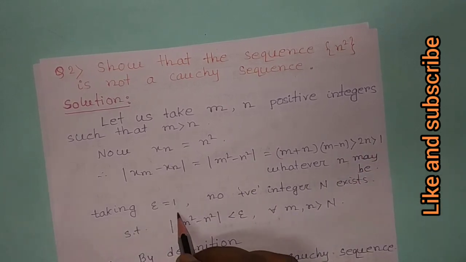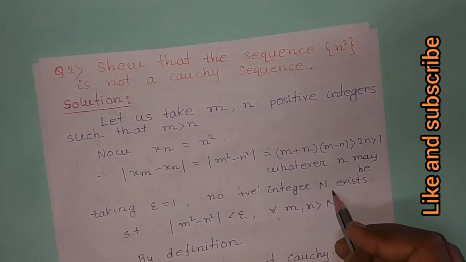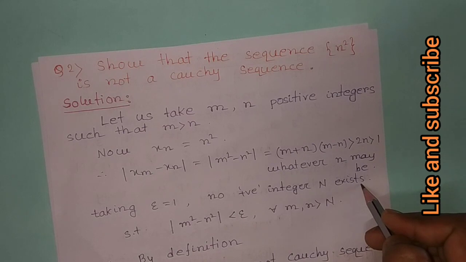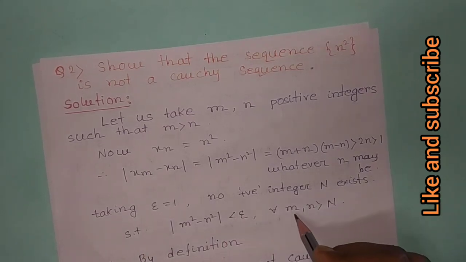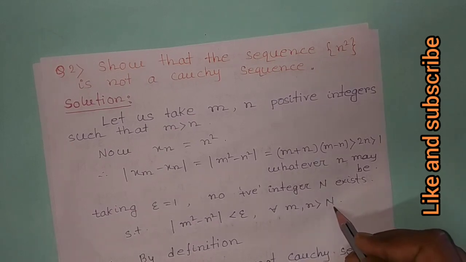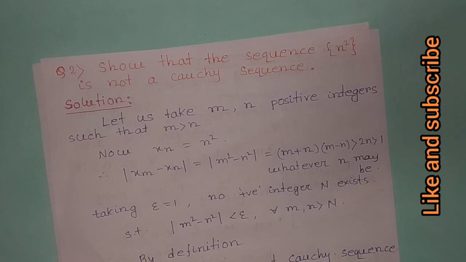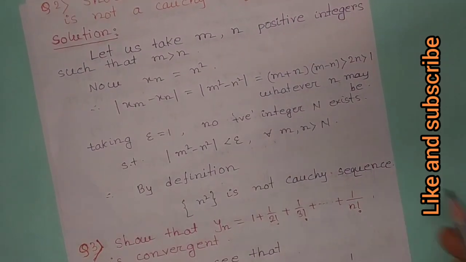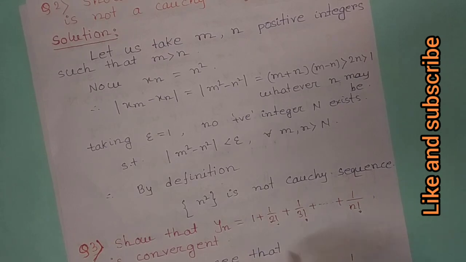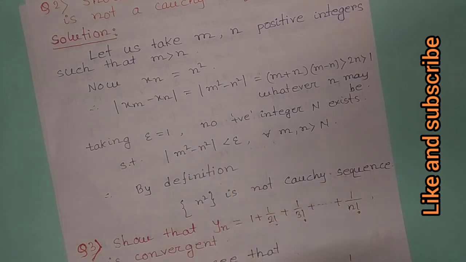Taking epsilon equal to 1, no positive integer capital N exists such that mod m square minus n square less than epsilon for all m, n greater than capital N. Therefore, by definition, the sequence n square is not a Cauchy sequence. Since the definition is not satisfied, therefore this is not a Cauchy sequence.